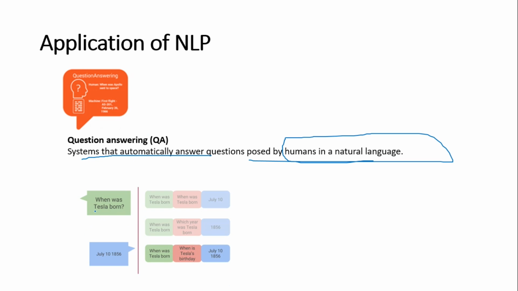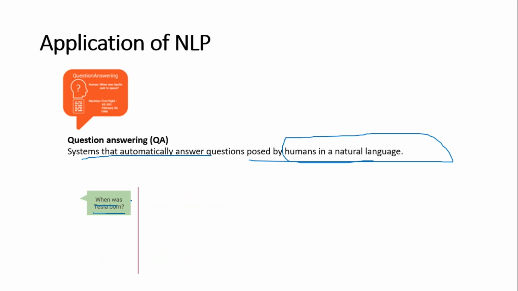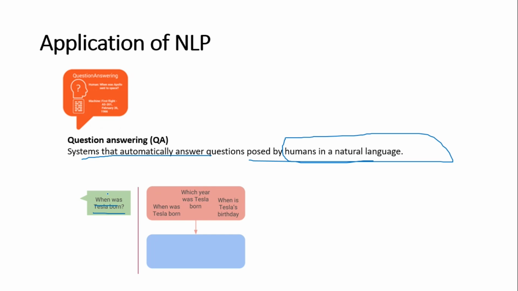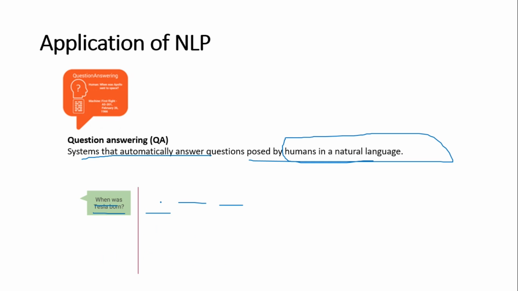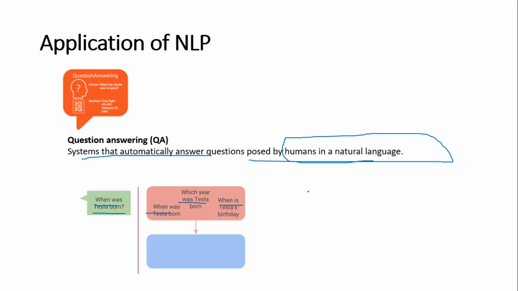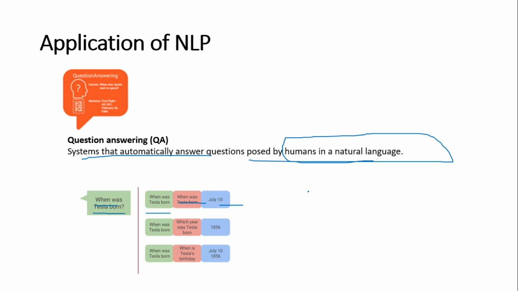Let's see an example. In this, the question is, when was Tesla born? This is the question which the user has asked. There may be variations, where users can ask a different set of questions, like which year was Tesla born, when was Tesla born, or when is Tesla's birthday. These have different meanings with respect to what the user has asked. If it is asking which year Tesla was born, then it is specifically asking for the year, not the complete date. If it is asking when is Tesla's birthday, then it needs to be answered with the complete date, mentioning the date, day, and year.